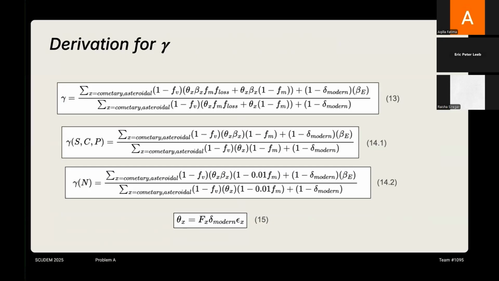For the derivation of gamma, first of all, what we're using here are our equations of gamma, which is the chemical concentration of each element in a given sediment. And this is derived from the given gamma equation 13, which was from the main paper. And here, beta sub E means the chemical composition of the Earth's chemicals, while beta sub X means the chemical composition of the chemicals that came from the dust particles. And here we differentiated the gamma for nitrogen as well as for sulfur, carbon, and phosphorus based on the survival rate of each, and hence the F_loss values that we assumed.